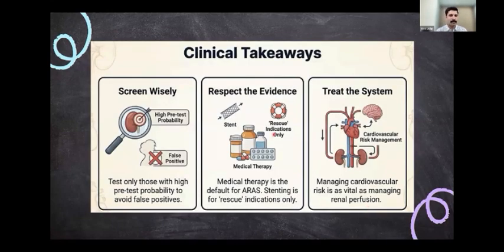So the clinical takeaways would be: screen wisely. Only screen when you have a high pretest probability. Don't do it for all the patients; you will have false positives. Then respect the evidence. Definitely medical therapy is the default for atherosclerotic renal artery stenosis, and stenting is for rescue indications when you have severe case scenarios. And treat the cardiovascular risk as well, because you have a patient who is atherosclerotic, and the risk is as high as or more than a routine patient with diabetes or hypertension.